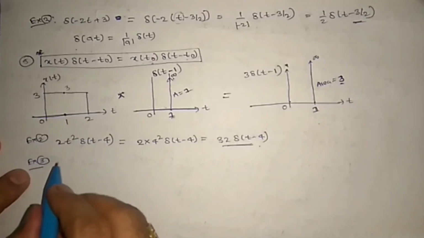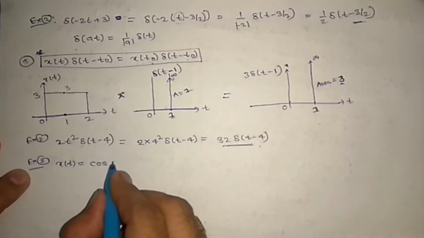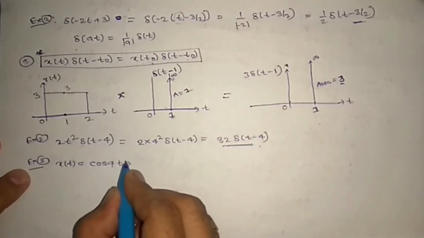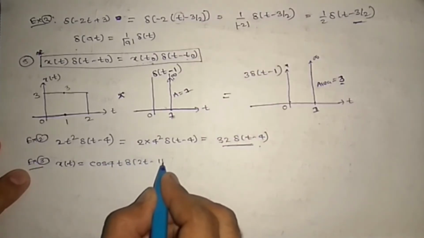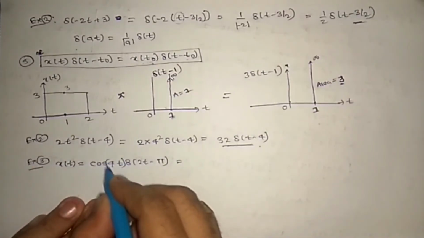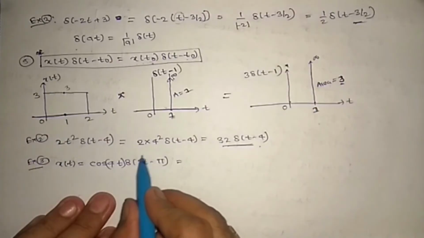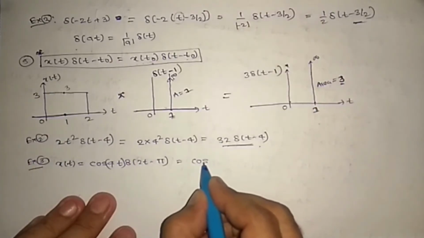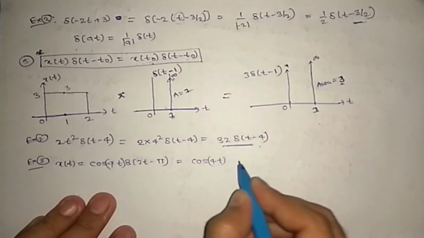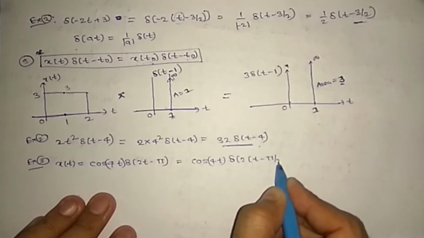One more example. Suppose x of t is cos 4t del of 2t minus pi. How are you going to solve this one? Here you cannot take this directly, scaling is there. So cos 4t del of 2 times t minus pi by 2.